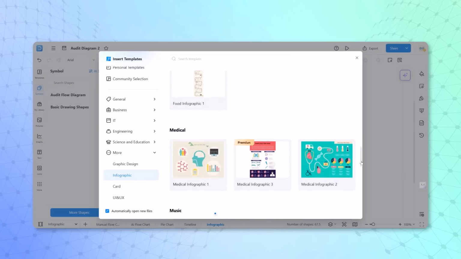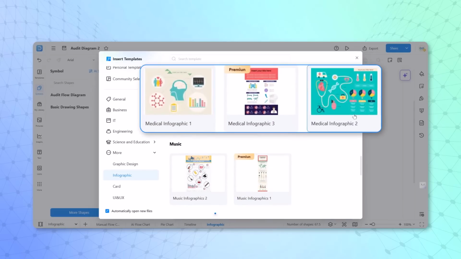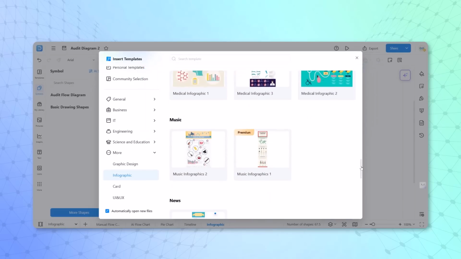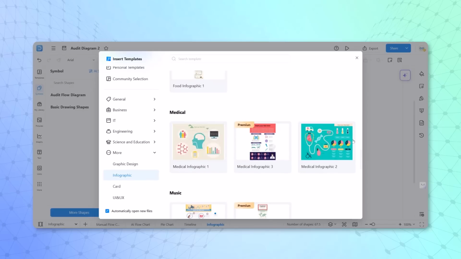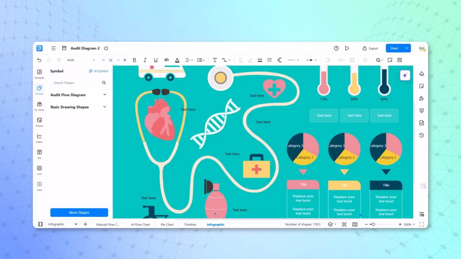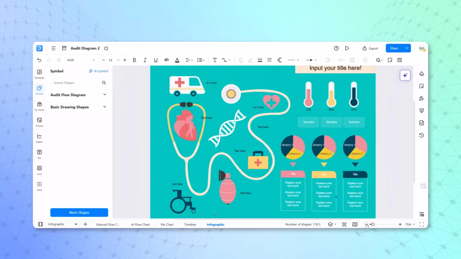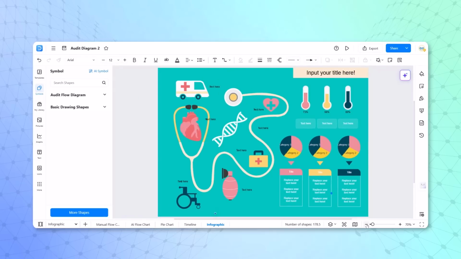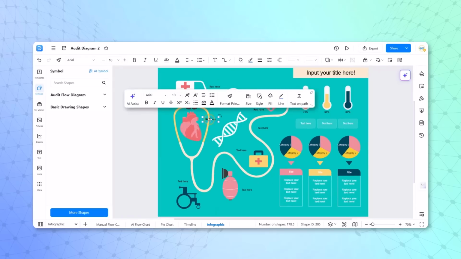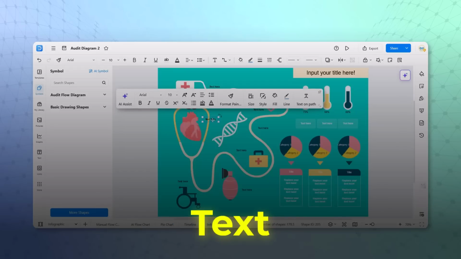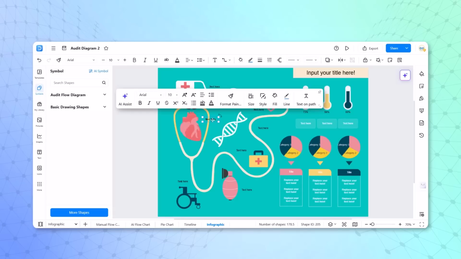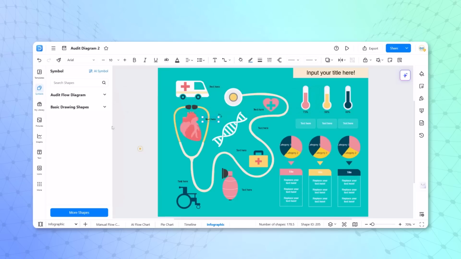So here, if you are a medical student, you'll use this kind of infographic. If you are related to music, you can pick that up. Let's say we'll go for the medical option. I can click on this medical infographic. The moment I click, within a few seconds, this infographic is inserted into eDraw Max. Very simple. Now, definitely, I can change the color, change the text, modify the background, anything and everything can be done. So this is one example.